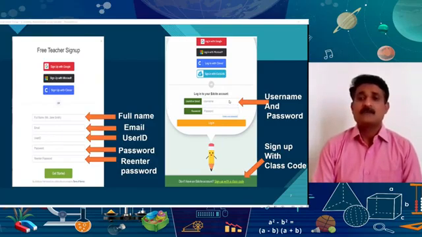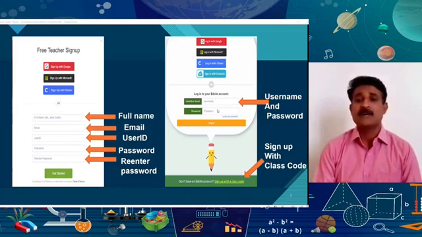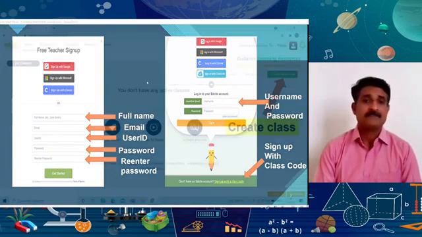If you would like to join with the username or email ID and password, you can put your email ID here and password here and log in onto this platform. You can also enter this platform using the class code which has been shared with you by your teacher. In this way, the teacher and student can navigate to the platform of EdSite.